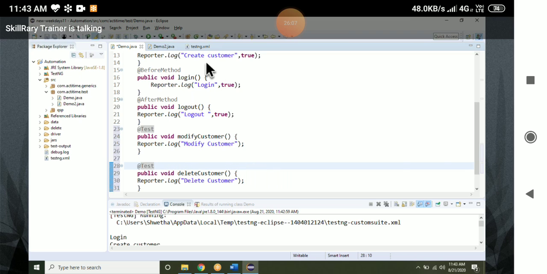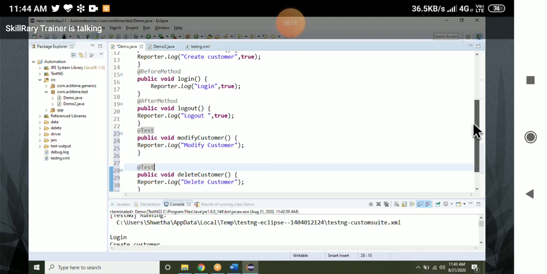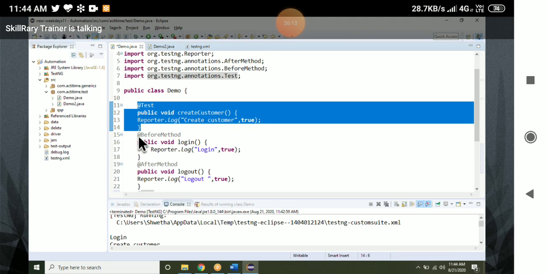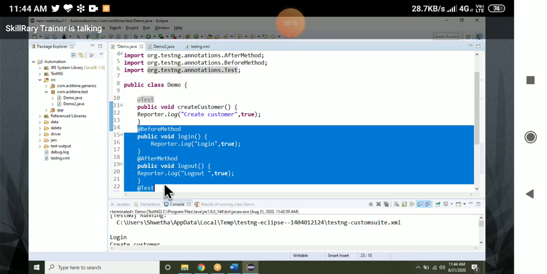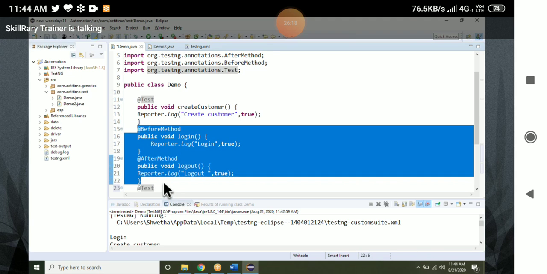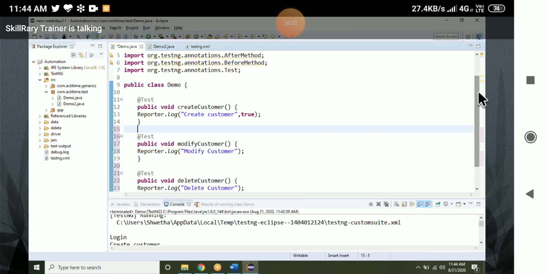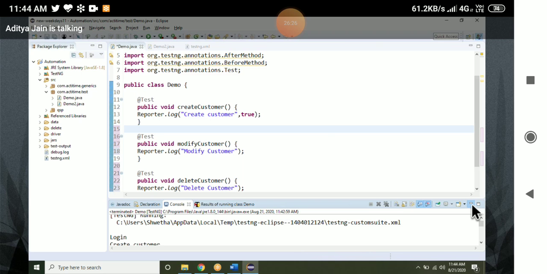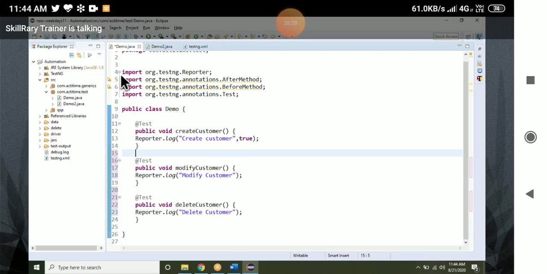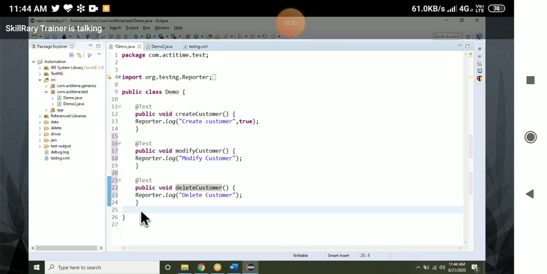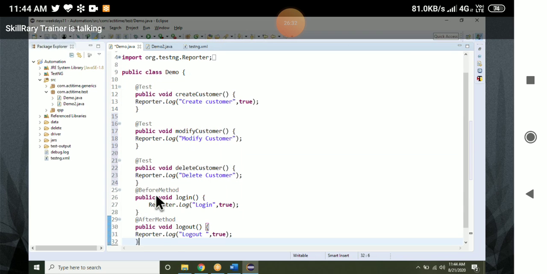Totally, how many test cases do we have? It doesn't matter wherever you put them. Now how many test cases do we have? One is create customer, modify customer, delete customer. Totally 3 test cases along with the before method and after method. We'll see how it will execute.